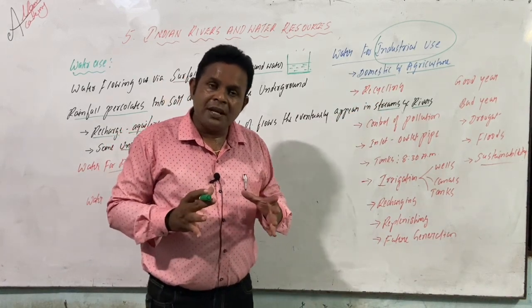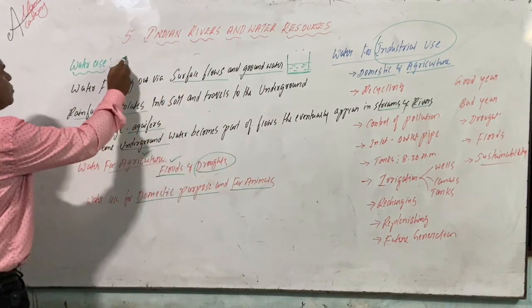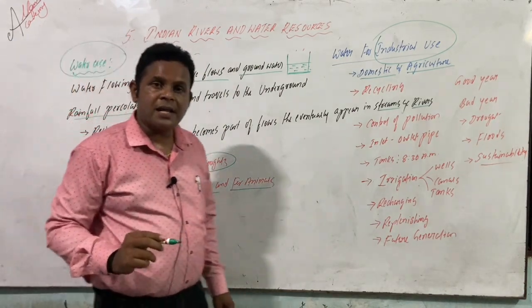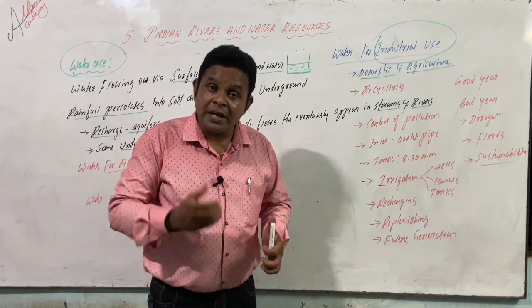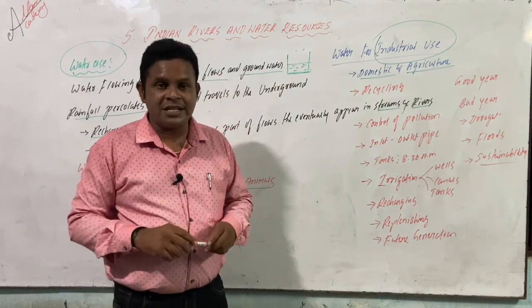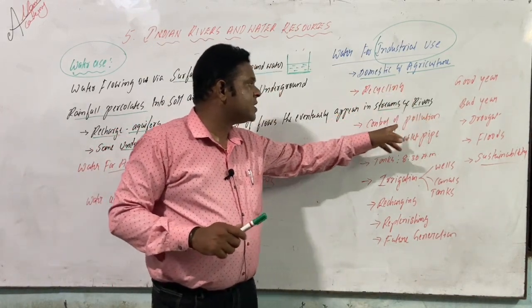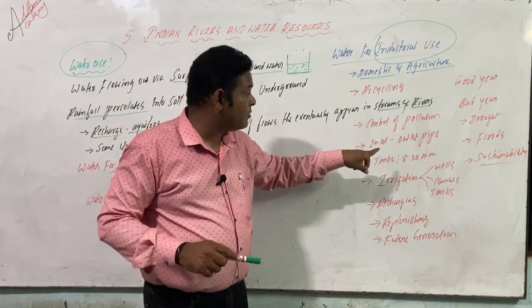So what is the main important thing we are discussing here? We have to use water in a righteous manner, not to waste the water. These are not only applicable for us in the present scenario, but we have to think about future generations. So such types of pollution should be controllable. That is the main task that we have to be involved in.